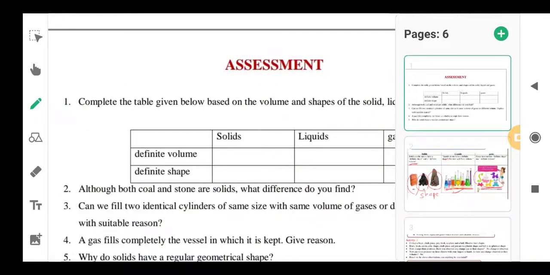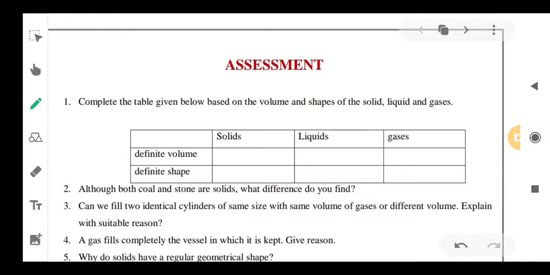So if we write this for the first question: for solids, definite volume yes, definite shape yes. And what about liquids? Definite volume yes, definite shape no. And what about gases? They don't have definite shape and don't have definite volume also. So we have to write no and no.